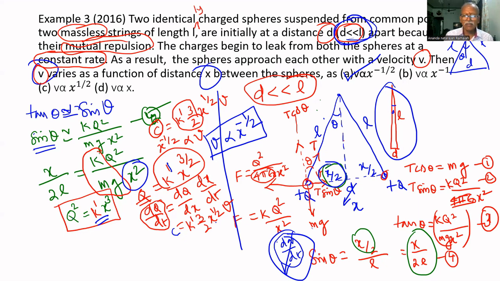So, x to the power 1 by 2 and v are on one side. If we bring this x to the other side, v is proportional to x to the power minus 1 by 2. X to the power 1 by 2 going to the other side becomes x to the power minus 1 by 2. So v is proportional to x to the power minus 1 by 2. Therefore, A is the answer.